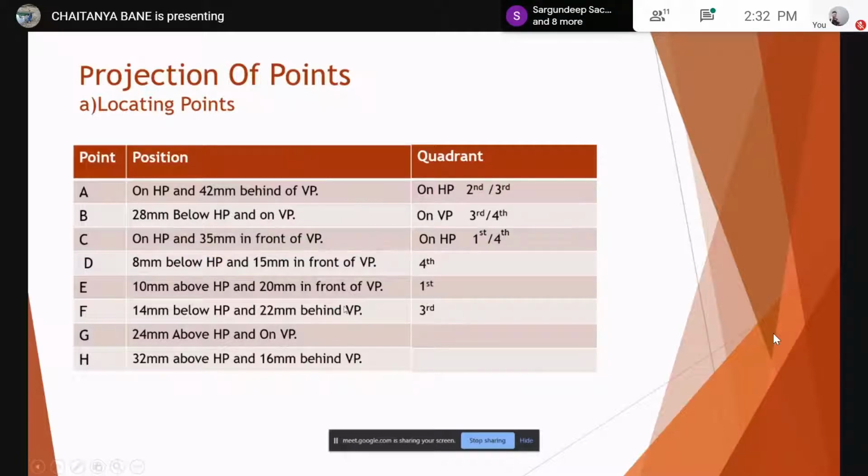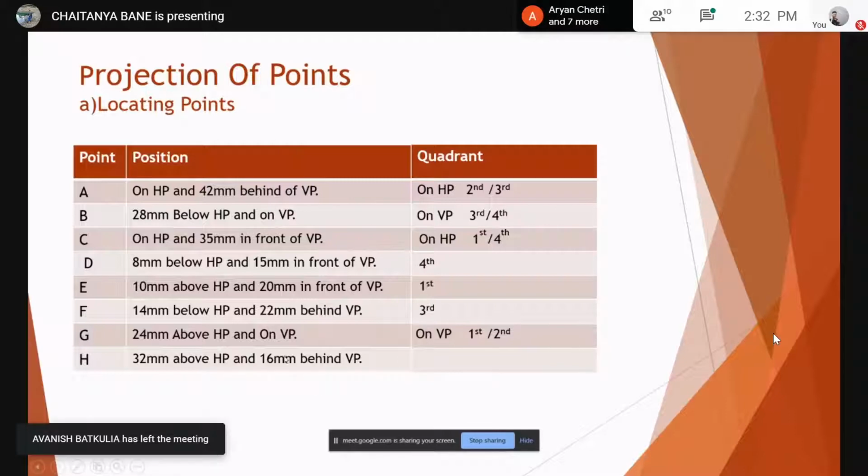So first or second. First or second. Correct. And अभी बचा क्या? कौन सा quadrant? Guess it out. Last. Second. Yeah. So second.